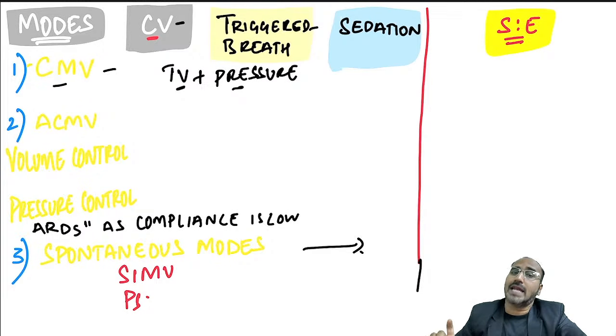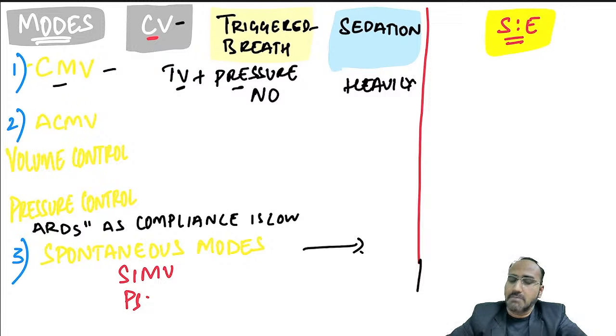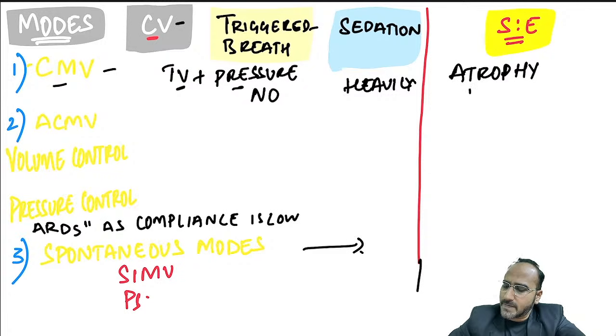But it requires the patient to be fully sedated. There should be no triggered breathing. So during CMV mode, there is no triggered breathing and the patient should be heavily sedated. But what is the side effect if you keep the patient on this mode for a long period of time, guys? The patient becomes lazy. He depends upon this mode for a long time and he is not using his muscles for respiration. Due to that, he might develop atrophy of respiratory muscles. Okay, that could be the side effect.